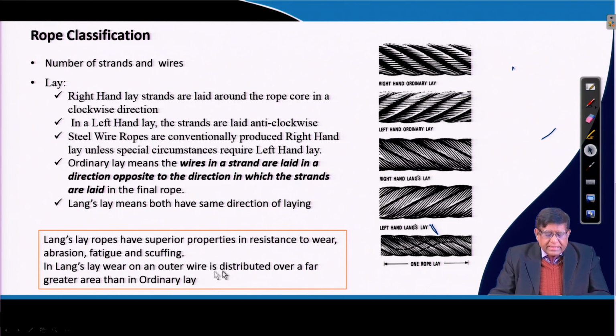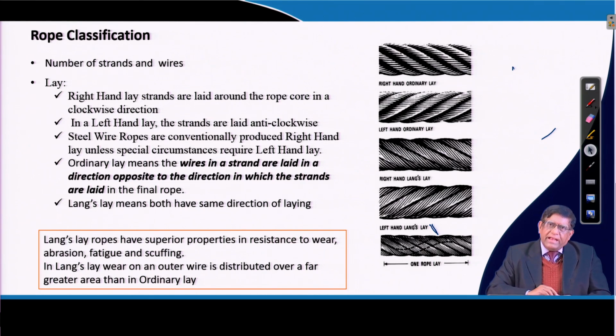Some resistance to wear, abrasion, fatigue and scuffing is claimed for Lang's lay, because the total area over which the load is supported is increased. Depending on whether you are winding in the right hand direction or the left hand direction, the wire rope can be called a right lay or a left lay.